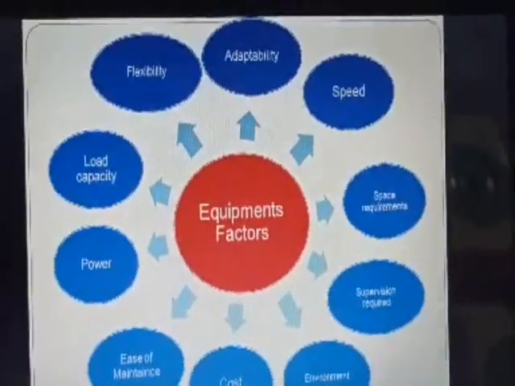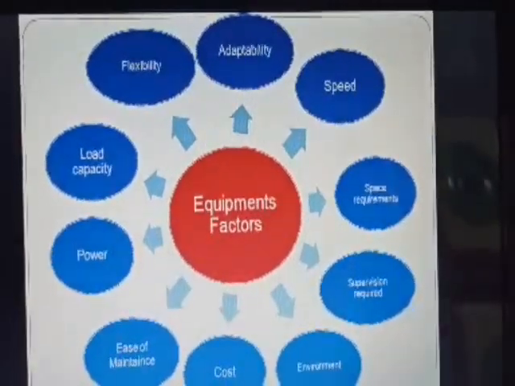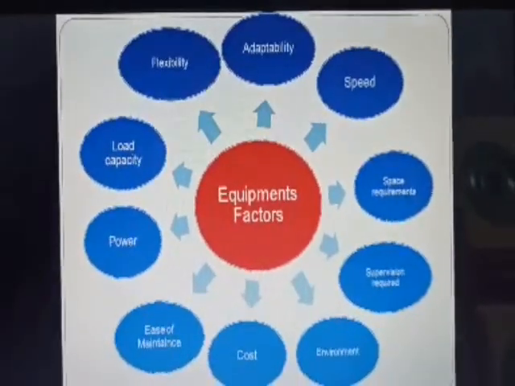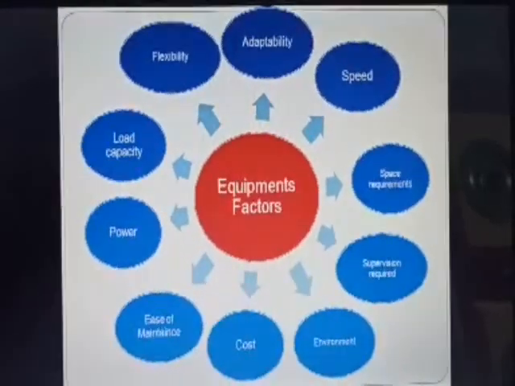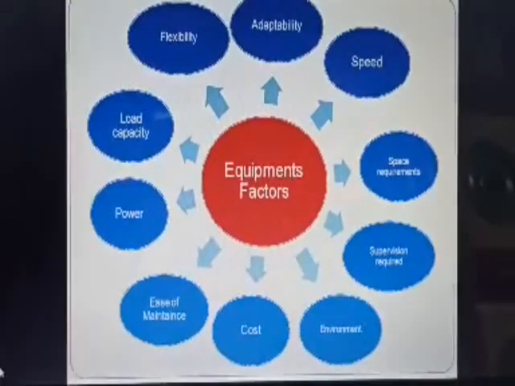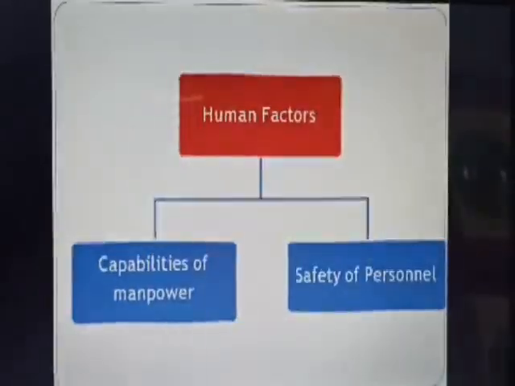Here you can see the various equipment factors: how flexible it is, what type of load capacity it can handle, what its power is, what its maintenance cost is, what the cost of the equipment is, what the environment is. How much supervision is required, or how much space is required when handling the material. This also has to be considered.